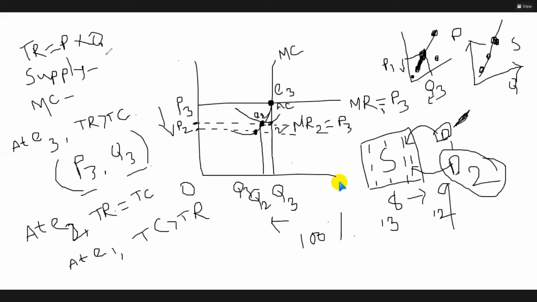Okay, if you produce 20, so price is 100, your income is 2000. Price is 100, your income is 2000. So if price increases, profit also increases. Why? Because your income increases. So what have I said? I have said that individual supply decreases. What does it mean? Your profit will decrease.